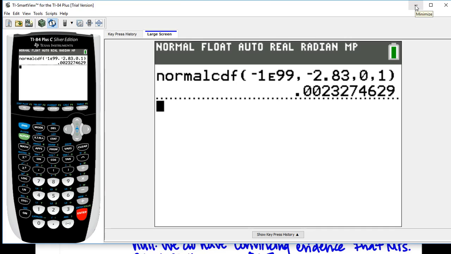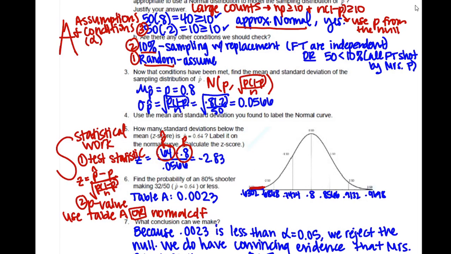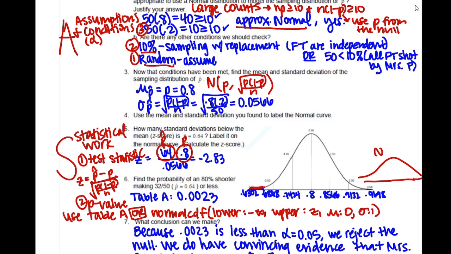And this actually gives me more decimals even, but we typically round these to 4 decimals. So 0.0023. So I'll just show you that. We have our lower, in this case, negative infinity. Our upper was the z-score, our mu was 0, and our standard deviation was 1. And I do like to have a normal curve drawn for the z-scores, normal 0, 1. And that's that 2.83 that we got there.